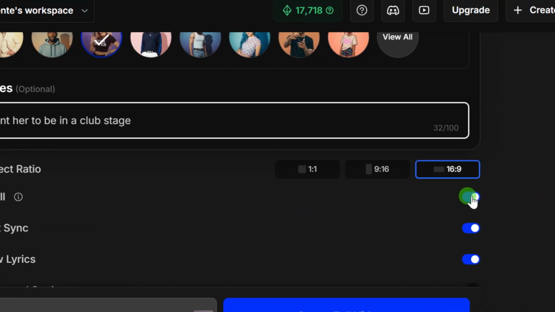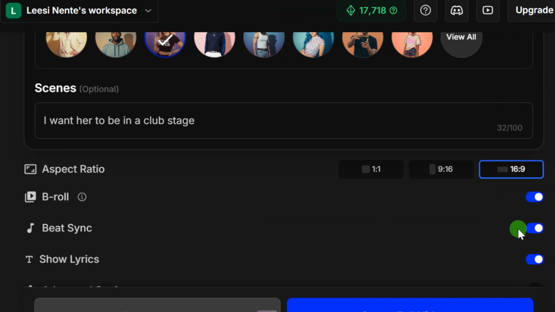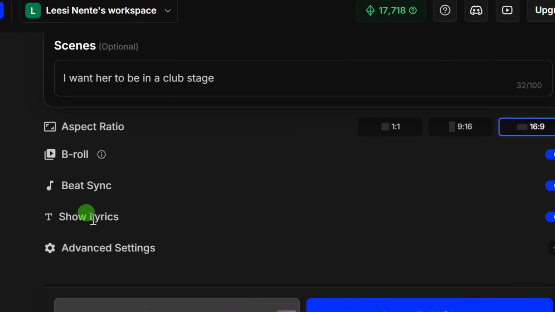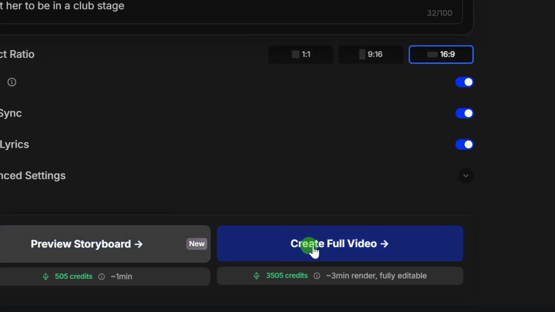But for this B-roll option, let's just allow that. Then beat sync, make sure that is enabled. Then come down. If you want to show lyrics over your video, you enable the lyrics option here by turning on this slider. Then you can come down, and here you can click on create full video to start your video curation, and that is what I'm going to do right now.